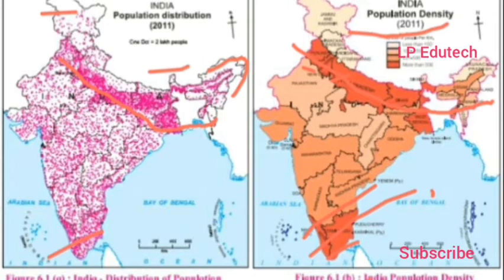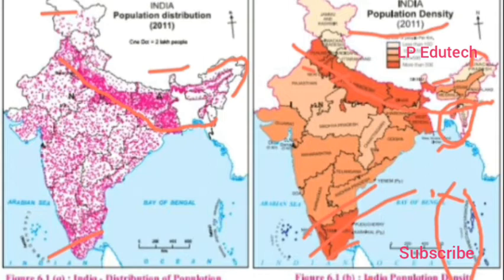Now, second question, the states with the lowest population density. The states with the lowest population density are Sikkim, in the northeast part of India, Arunachal Pradesh, Mizoram, and the Andaman and Nicobar Islands part. So this part. Got it?